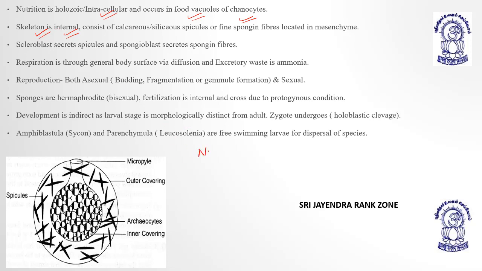You can write also no exoskeleton. Only internal skeleton is present, right? And the internal skeleton consists of calcareous, means calcium carbonate, or siliceous, means calcium silicate, spicules, or is made up of spongin fibers. So spongin fibers are secreted by spongioblast of mesenchymal cells.